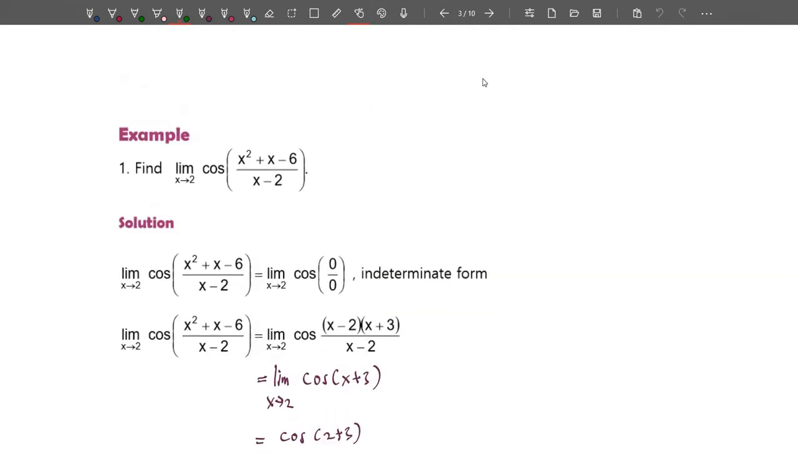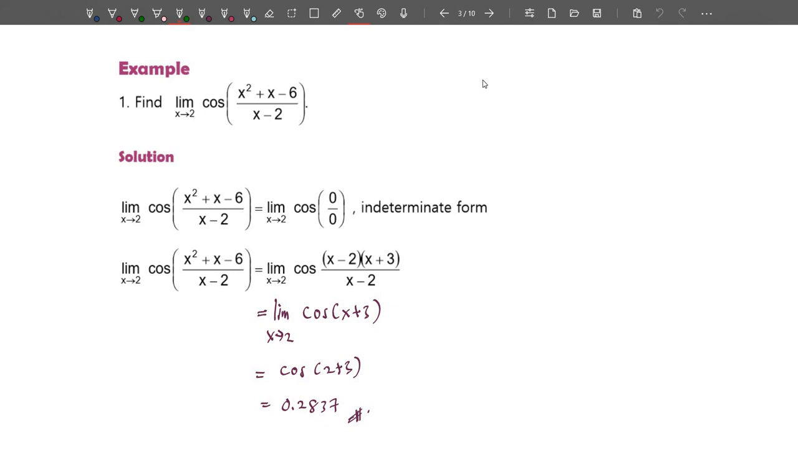Next, let's say this is an example. We need to find the limit of cos((x squared plus x minus 6) over (x minus 2)) when x approaches 2. When we substitute the value of 2 in x, we obtain cos of 0 over 0, which is still an indeterminate form. Remember, 0 over 0 is not equal to 1 or infinity. It is an indeterminate form.